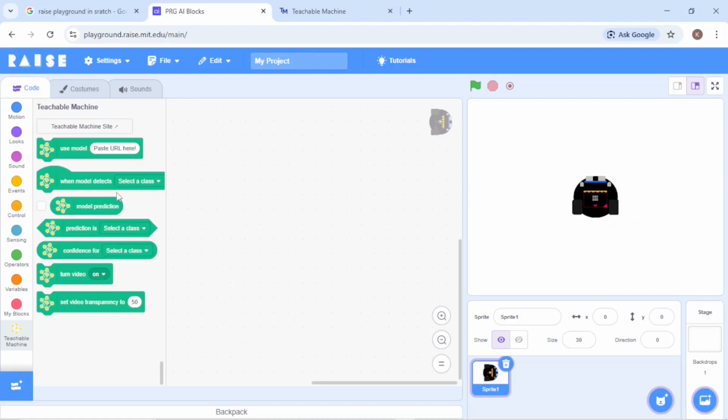These are the different kinds of blocks we have. We simply drag and drop, understand the problem, analyze the situation, and on that basis create our own AI powered project and enjoy learning in an advanced manner. So this is one extension.